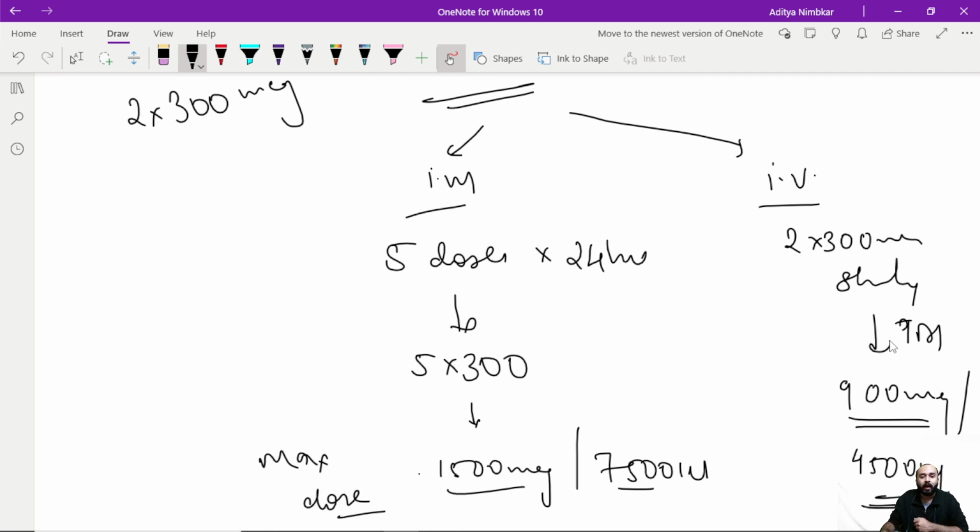We used to withdraw the amniotic fluid, and that amniotic fluid used to be exposed to a light that had a wavelength of 450 nanometer. The optical density was measured at 450 nanometer. We would see how much deviation there is in the optical density from that amniotic fluid. The more the deviation, the more is the hemoglobin breakdown, the more is the bilirubin present inside that amniotic fluid. The more the bilirubin, the worse is the fetal anemia. Why did we abandon this? First of all, it required invasive testing. Amniocentesis had to be done again and again, which itself causes fetal hemorrhage. So we had to abandon it.